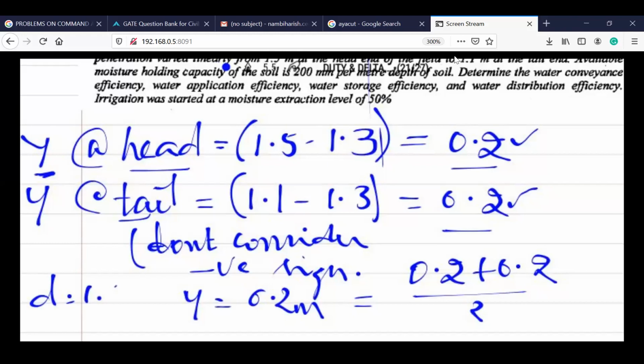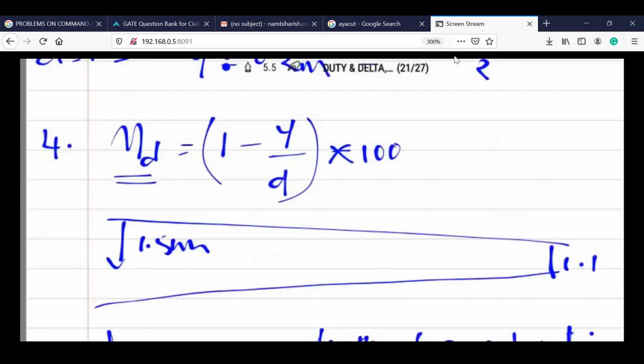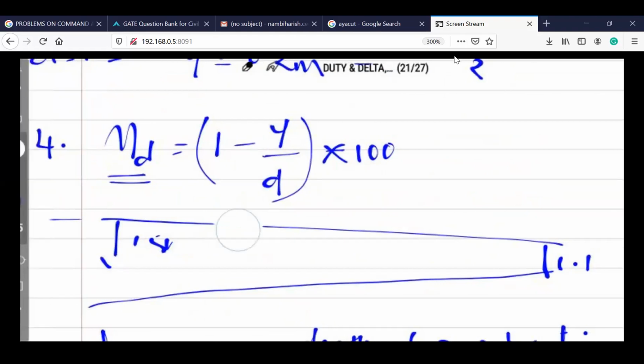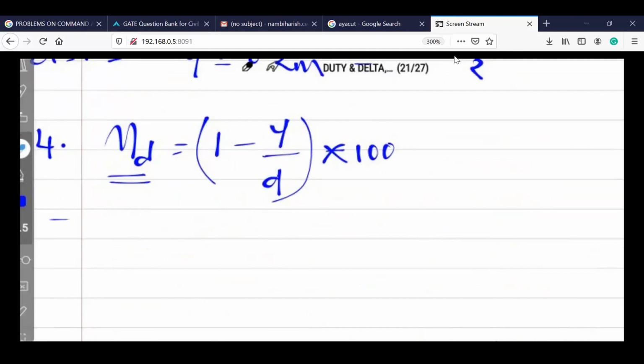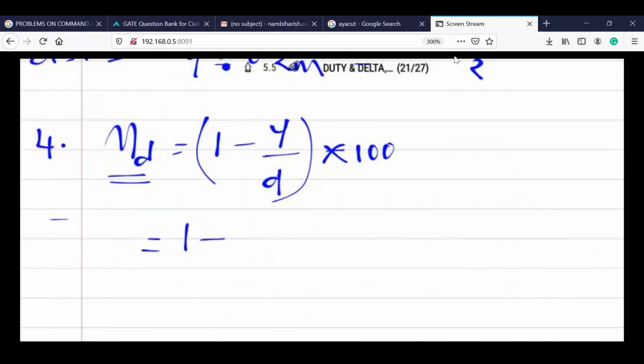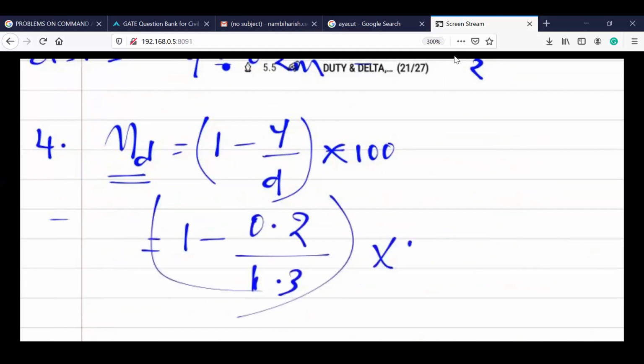So now we can calculate the distribution efficiency. So now we have the values. You can start calculating meanwhile. So 1 minus 0.2 by 1.3 into 100. So the value please in terms of efficiency.